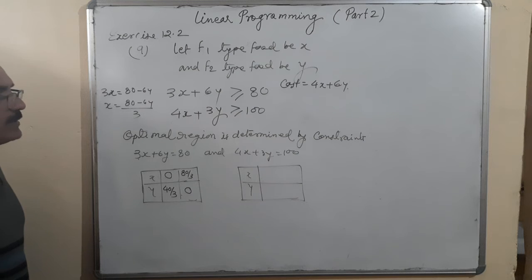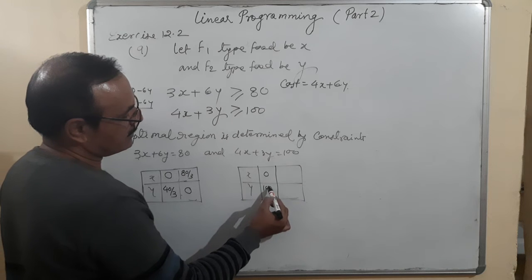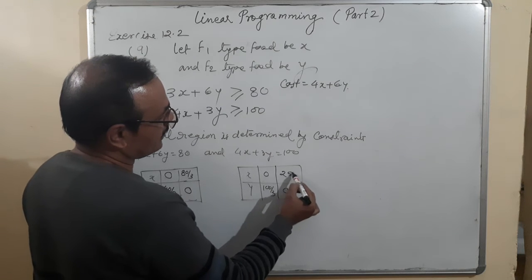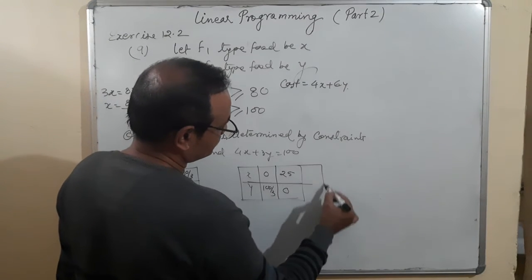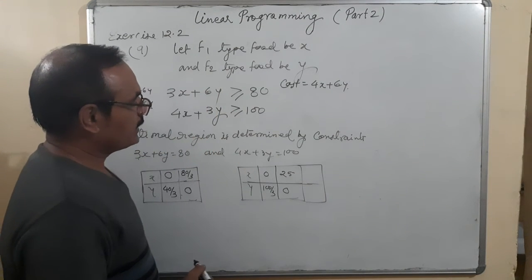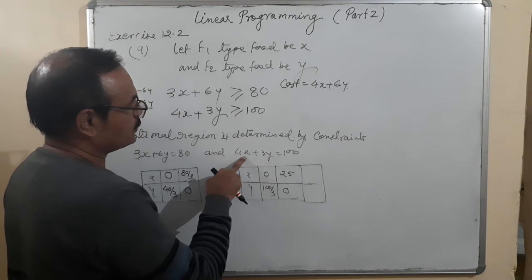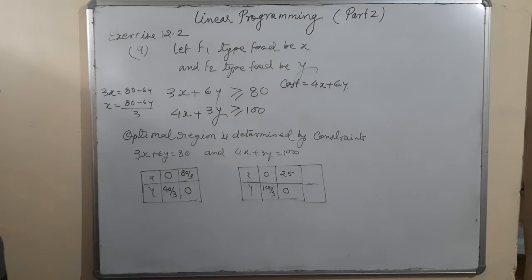Similarly, for 4x plus 3y is equal to 100, when I put x is equal to 0, then y is equal to 100 upon 3. When I put y is equal to 0, x is equal to 25. Actually, I want the answer in this way, so let us see one more value we are getting from it. 25 and 0. Suppose I take 20 or 15. Since 3 is given here, that's why there is a problem. Okay, we are leaving it like that only.